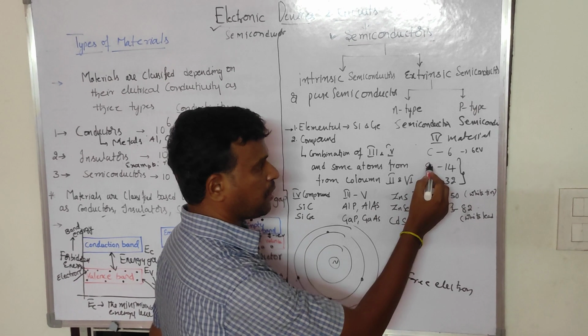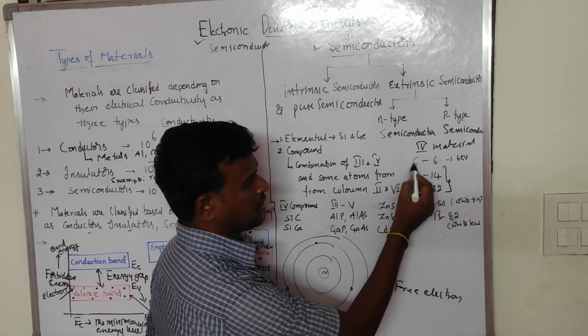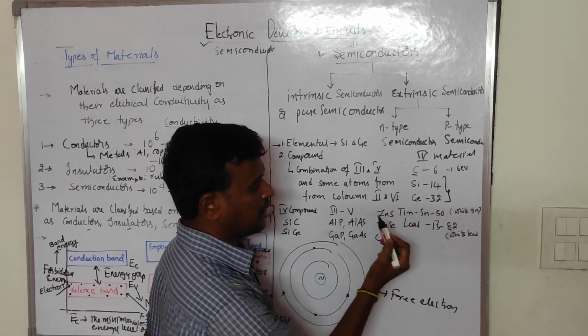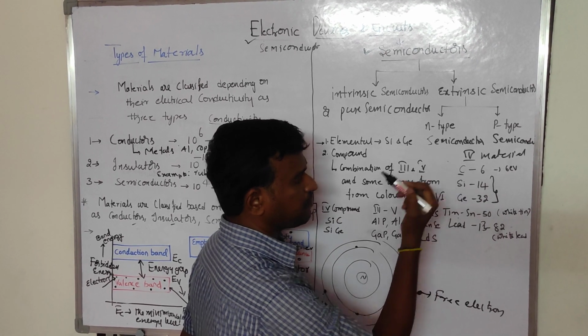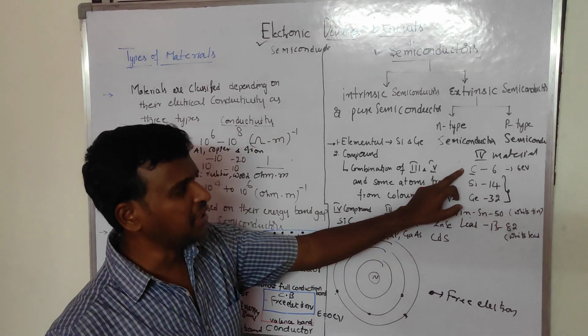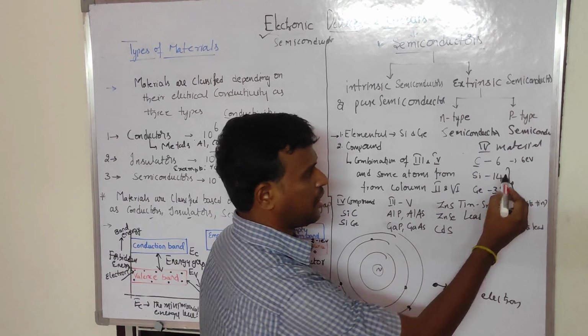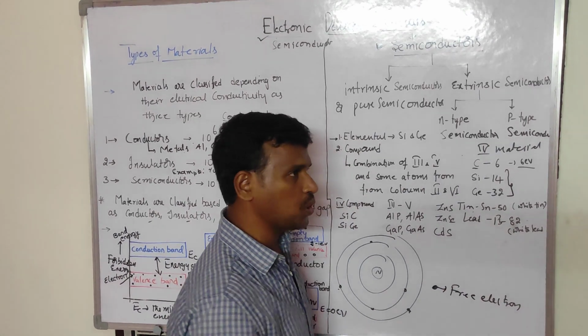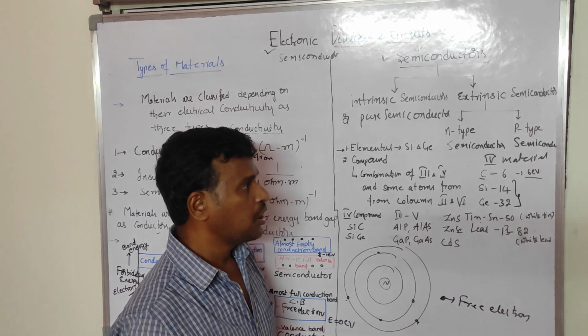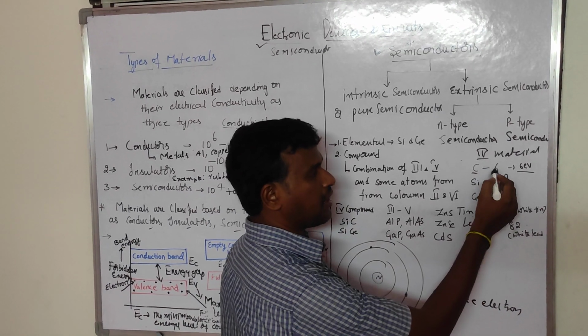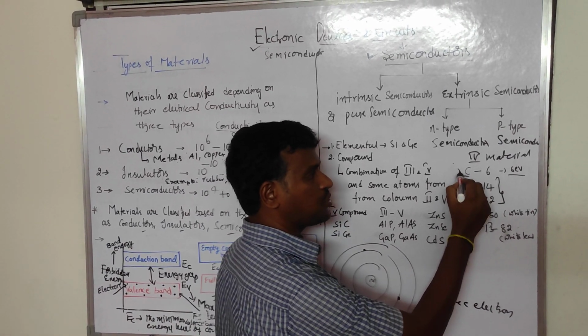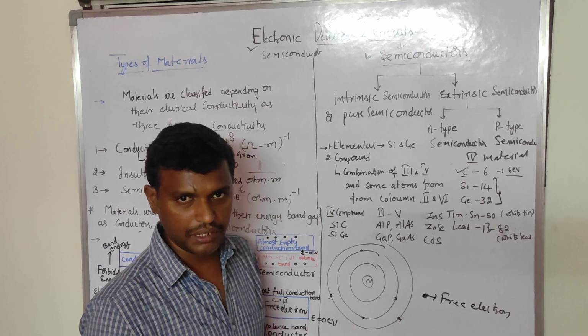Because if you consider carbon, tin and lead: carbon cannot be used as a semiconductor because its energy band gap is 6 electron volts, which is very high, and to make it would be very costly. That's why we can't use carbon as a semiconductor material.